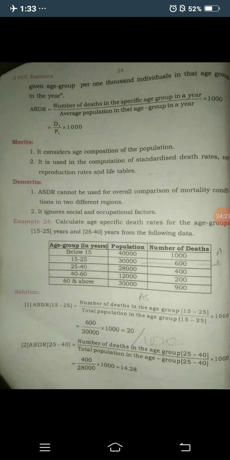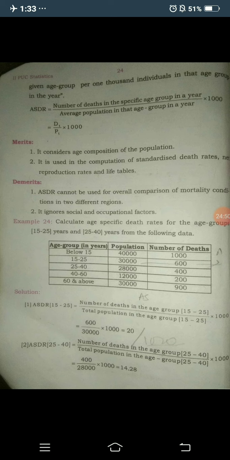So let us explain the problems given in the textbook. Calculate age specific death rates for the age groups 15 to 25 years and 25 to 40 years from the following data. Concentrate here, they have asked to find the specific age groups 15 to 25 years and 25 to 40 years.